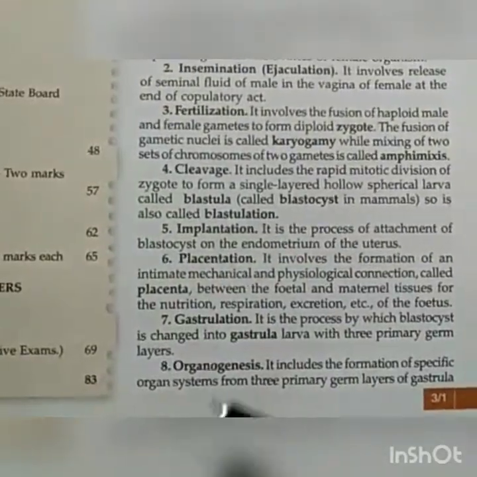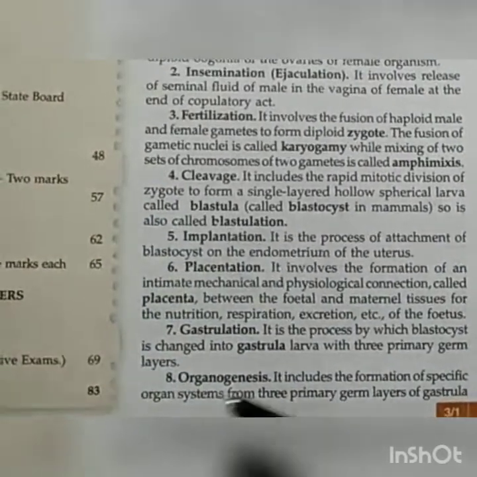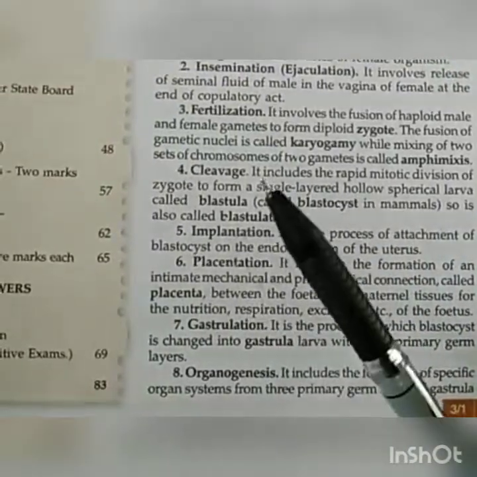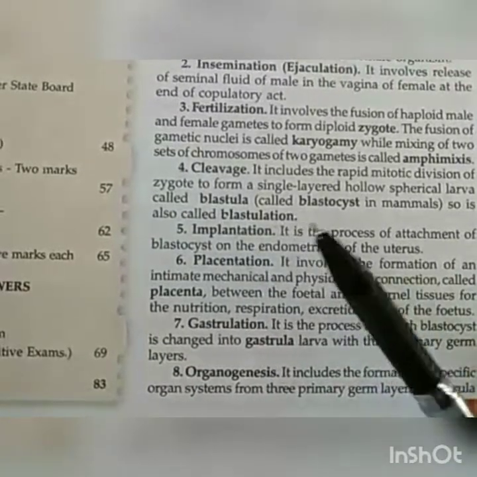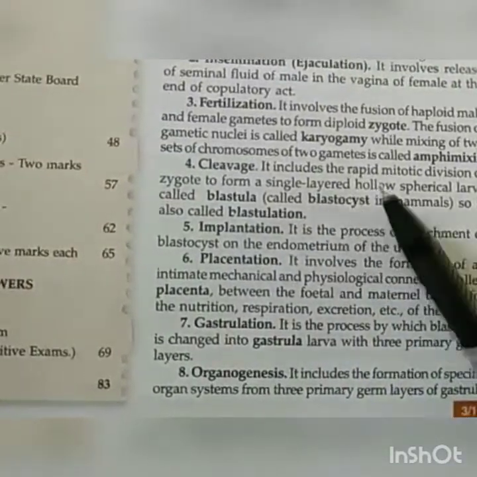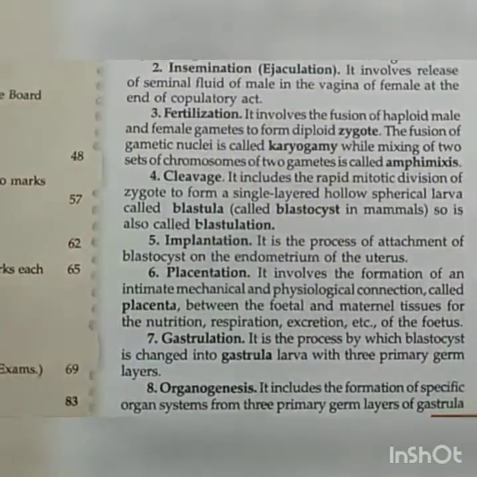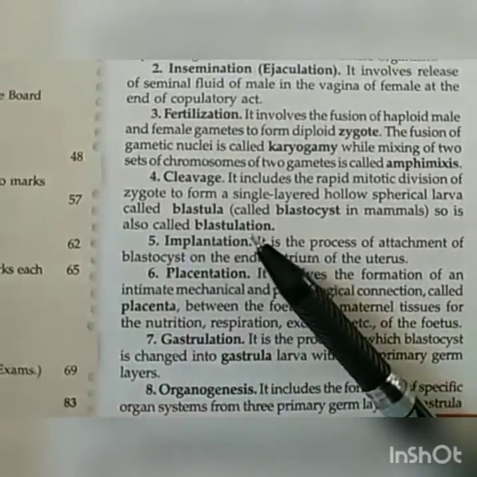So the conversion of diploid zygote into a ball of cells called blastula, in human beings the blastocyst, that process is called cleavage. Cleavage is also known as blastulation because blastula is formed in the cleavage. Then it is followed by morula stage, then by gastrula, but all those stages collectively are known as blastulation.